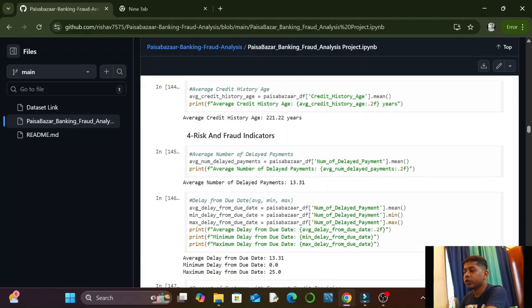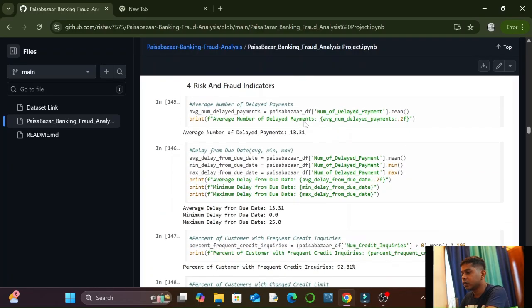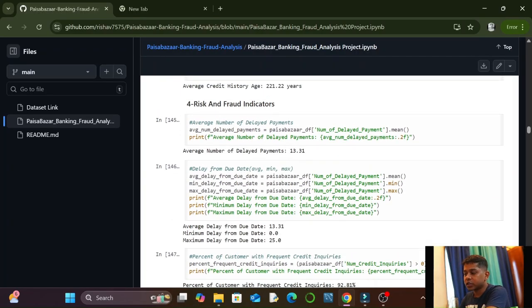The fourth KPI was average credit history age. There was a column named credit history age in our data set. We took the mean of it, and we got average credit history age as 221.22 years. So the fourth section in which I divided my KPIs was risk and fraud indicators.